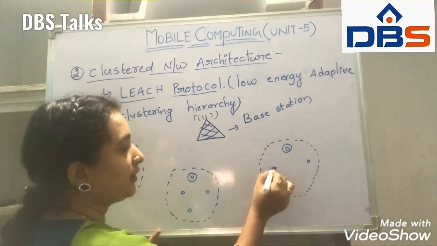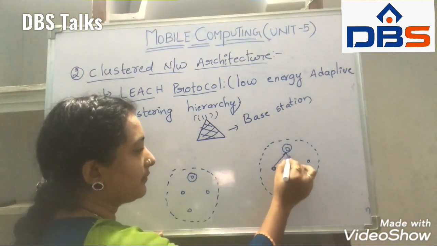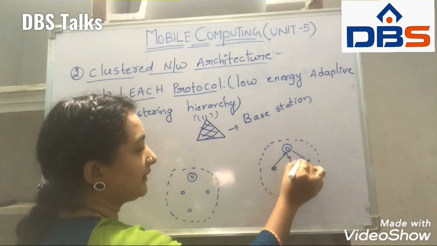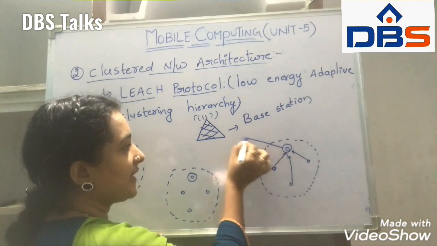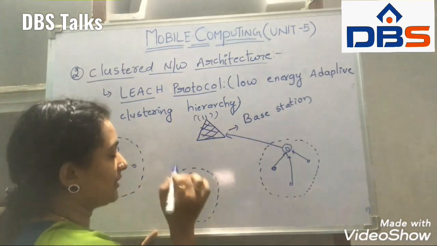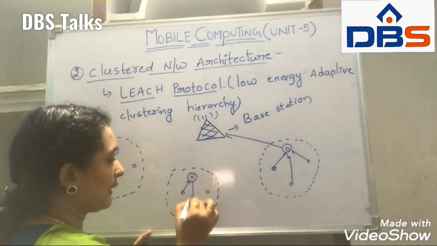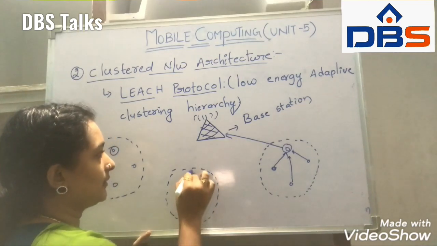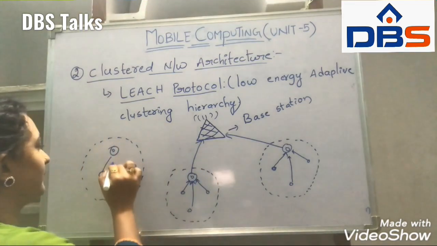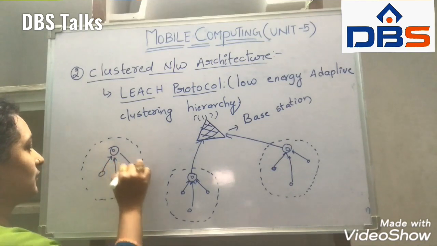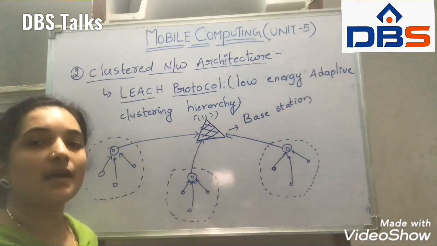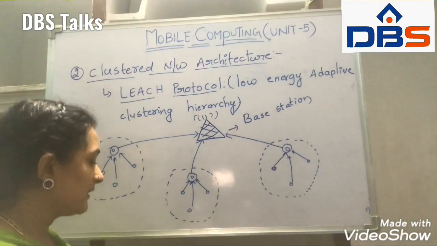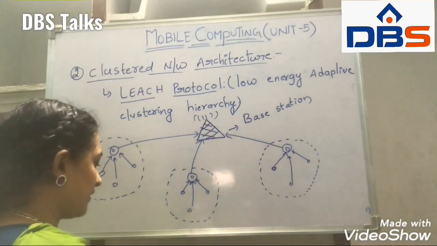The information is combined and collectively sent to the cluster head, and the cluster head communicates directly with the base station. This is how the communication occurs here.